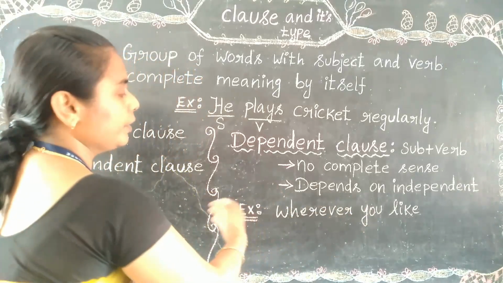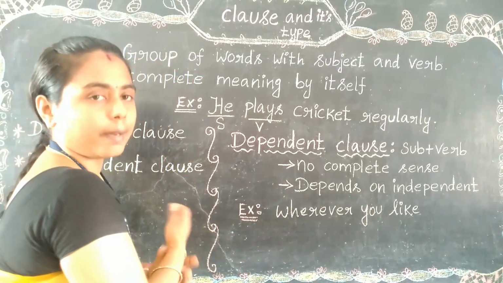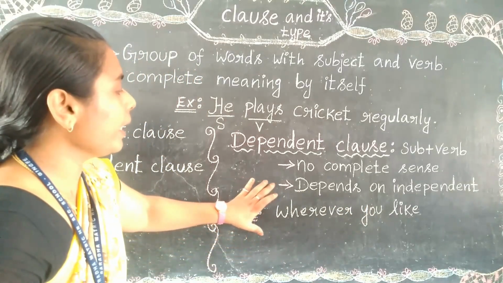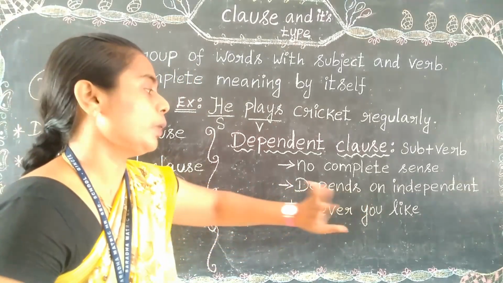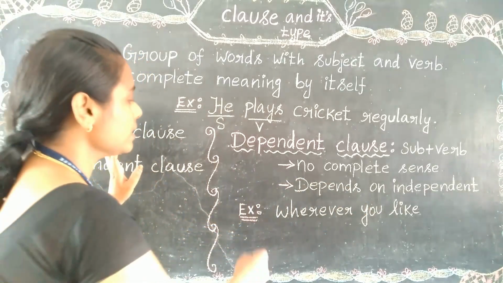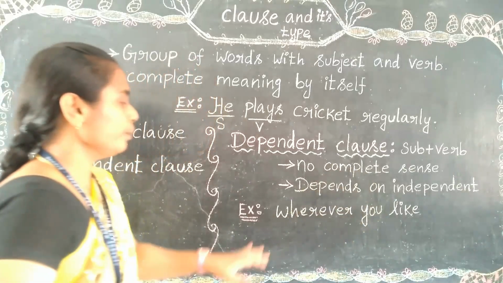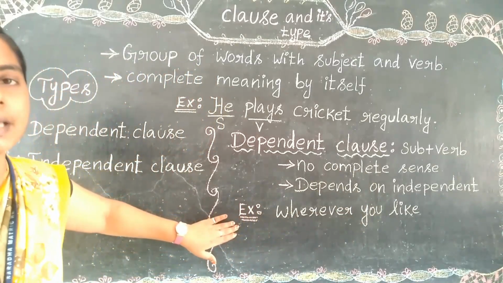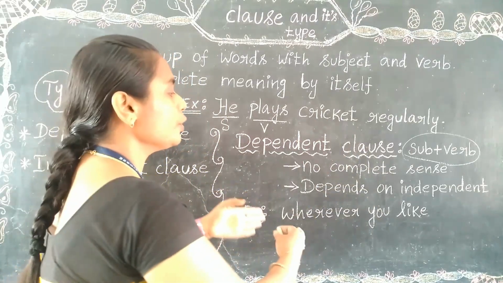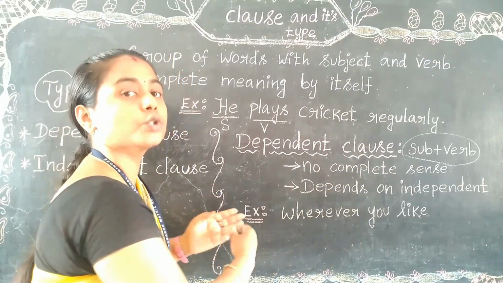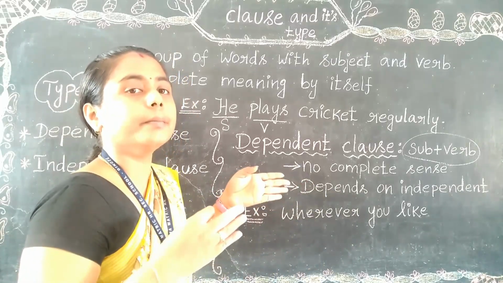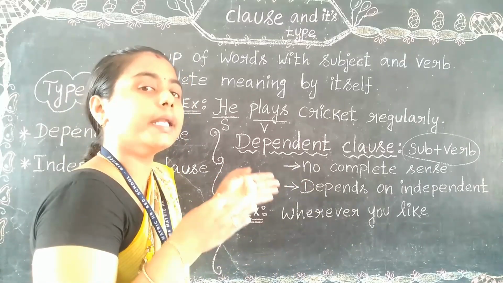We should apply something before it to complete the sentence. Wherever you like is not a complete sense. So before this we should apply some words to give a complete meaning for the entire sentence.